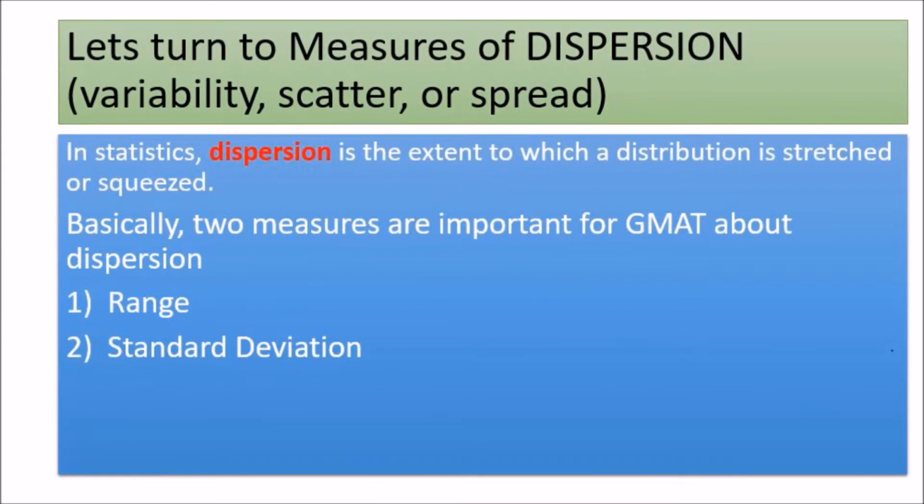Let's turn to the measure of dispersion. Dispersion is just like variability or scatteredness or spread. In statistics, dispersion is the extent to which a distribution is stretched or squeezed. Basically, two measures are important for GMAT, that is the range and the standard deviation.